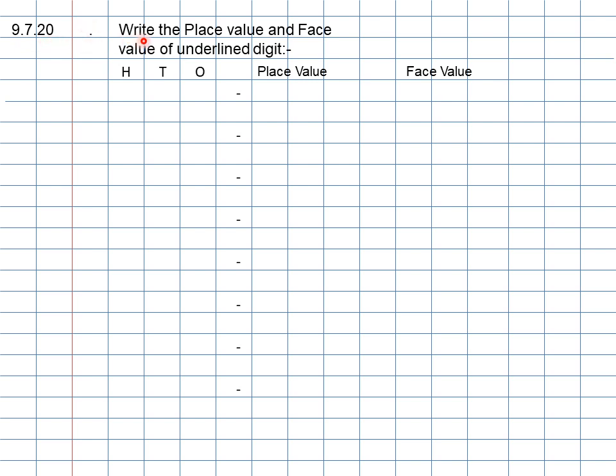Now write down the heading: write the place value and face. Come to the next line, value of underlined digit. You need 2 lines to write down the heading. Don't leave any lines in between. I'll wait for you till you write down the date and heading.